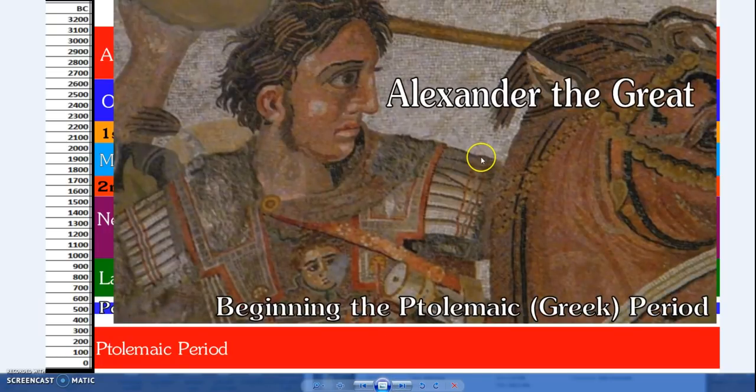So Alexander the Great conquered the known world, and when he died, his empire was split up. His generals each were granted a region, and Ptolemy, one of his generals, became the king of Egypt, and that's where Ptolemaic comes from. One of his descendants was the famous Cleopatra, as in Antony and Cleopatra, the last of the pharaohs of Egypt, queens of Egypt.